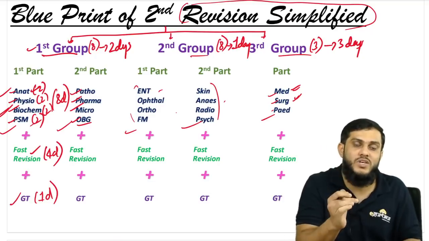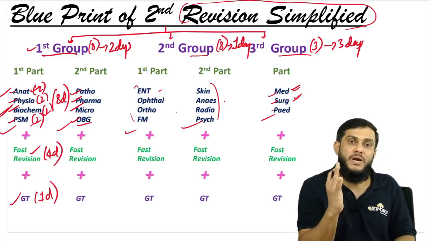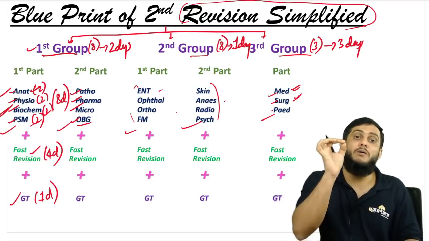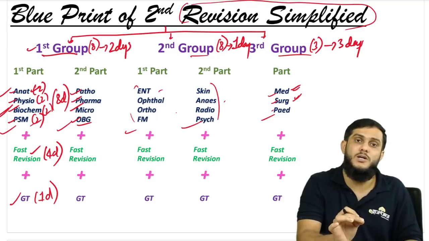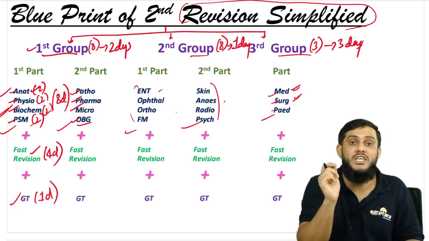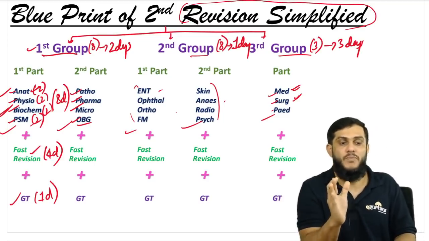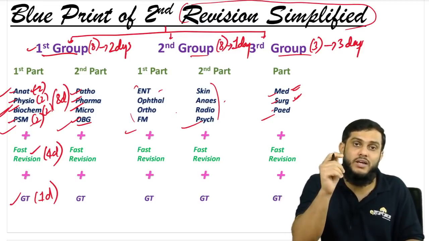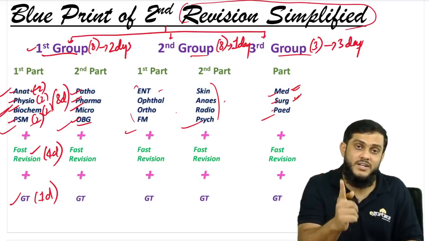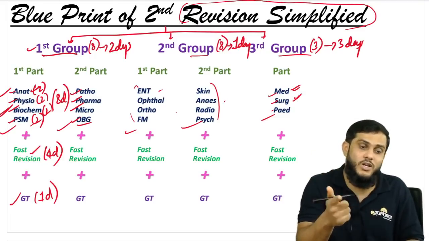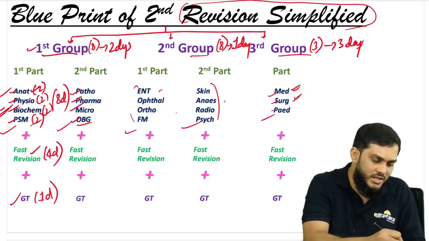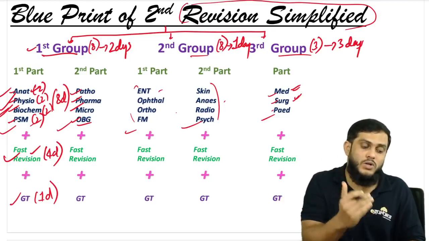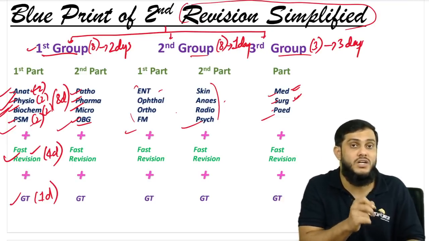So in the GT obviously you will not score better because you have not given the second revision of all the 19 subjects, but make sure that you answer most of the questions from these 4 subjects in that GT. Make sure that, right? Because how many times have you read? One reading while attending the classes, second reading in your first revision, third reading here in your second revision, and fourth reading you have given in first revision. So far totally this is the 4th reading of that subject for you.